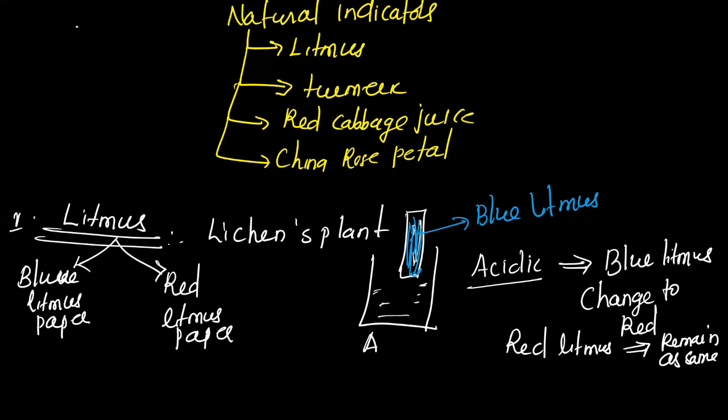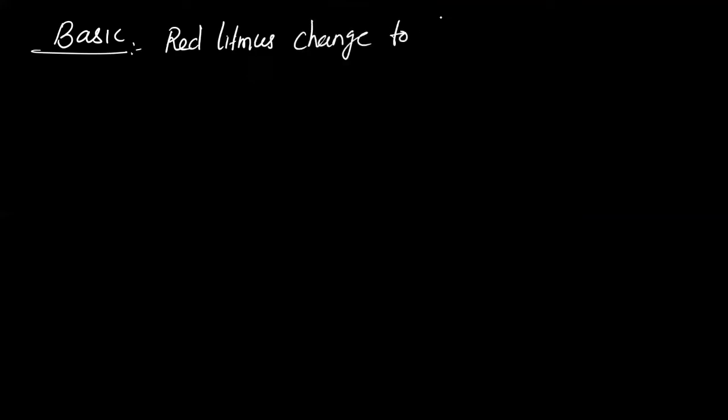Come to the case where the given compound is basic. What will happen? Red litmus will change to blue color, and blue litmus paper will remain blue.